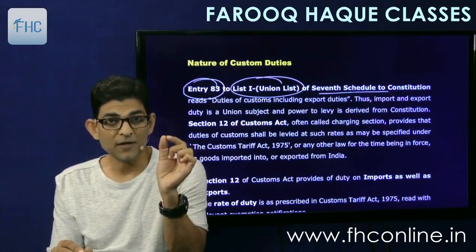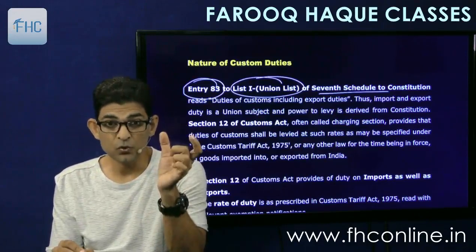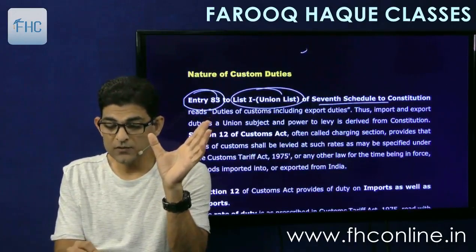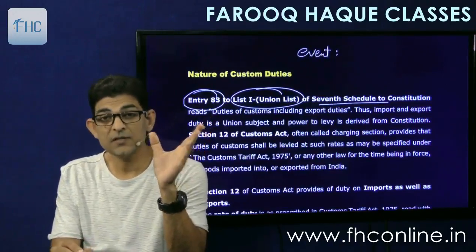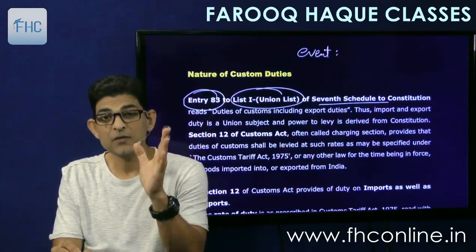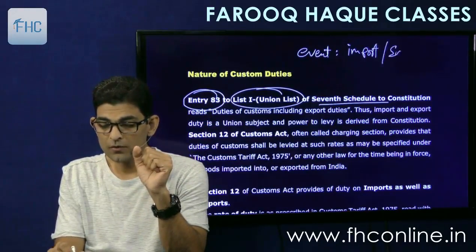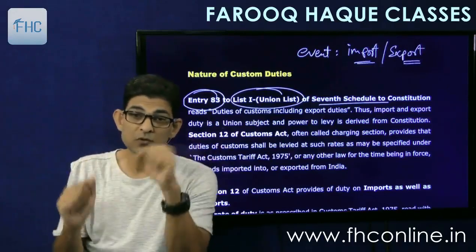We have already discussed the constitutional provisions in GST. So the event of taxation of customs is import or export, as the case may be. Remember this point. Like in GST the event of taxation was supply, here it is import or export. Now what is import and what is export, that is what we are going to study.